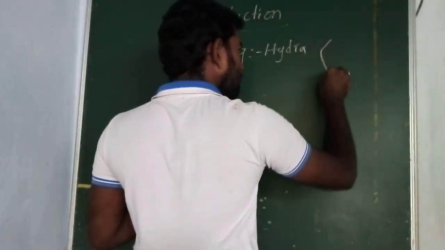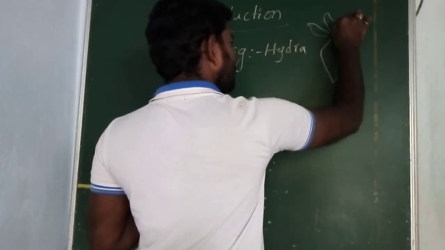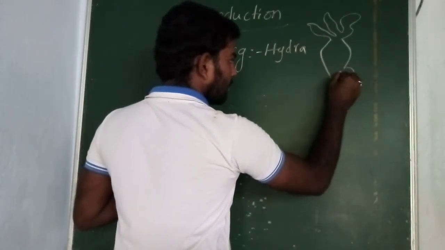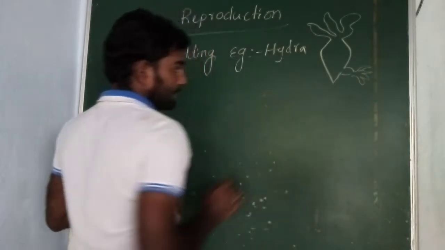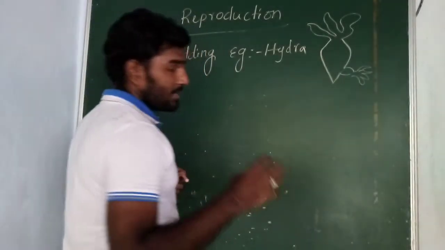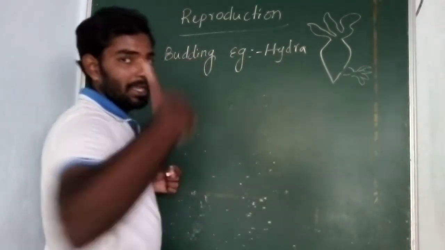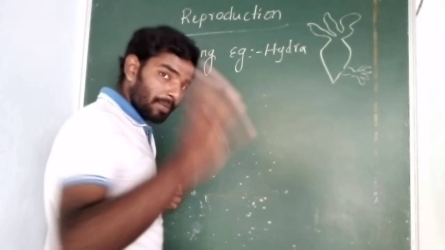So in the mature hydra, whenever they get favorable conditions, a bud is formed. This is the daughter bud, this is the mother. Whenever they have favorable conditions, this one detaches and they will live individually. This process is known as budding and comes under asexual reproduction.